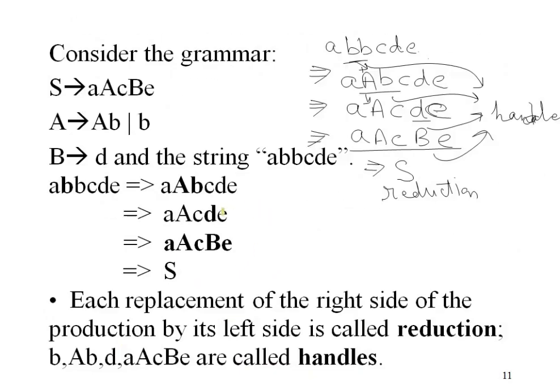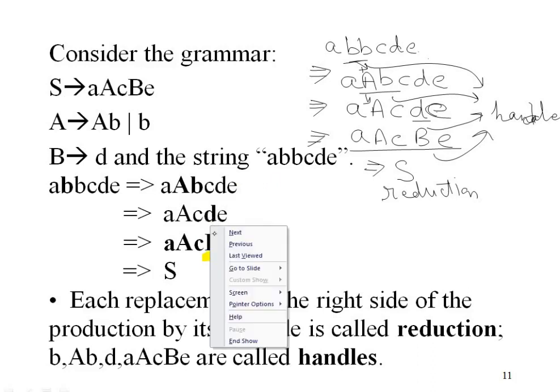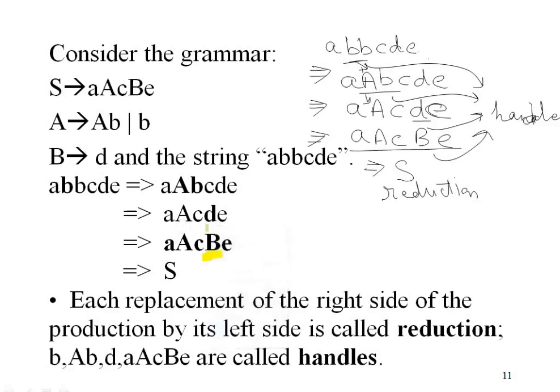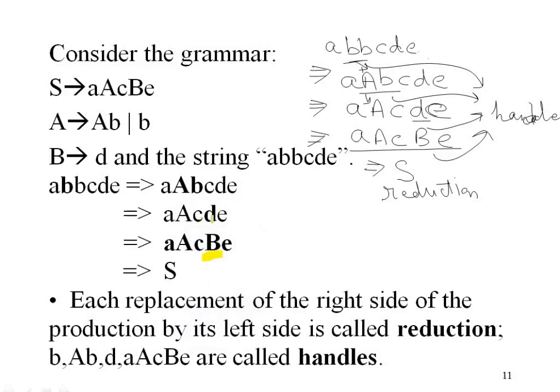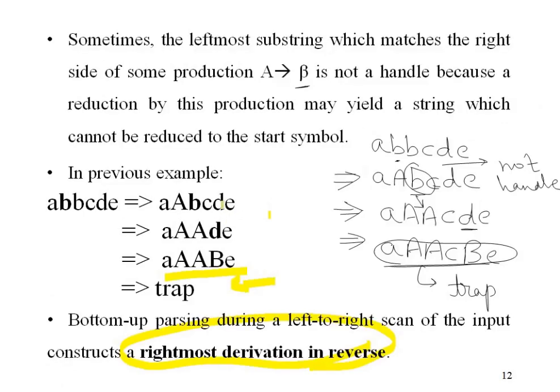See this one. In this example, in a rightmost derivation, we start with the rightmost non-terminal. So here, if we replace B with D, and here if we replace A with AB, and here if we replace AB. So rightmost derivation in reverse means that the procedure of rightmost derivation, bottom-up parsing follows its reverse approach. Here you started from the start, but whatever procedure you followed was a rightmost derivation, but it worked in the reverse manner. So it is again one of the important properties of bottom-up parsing.